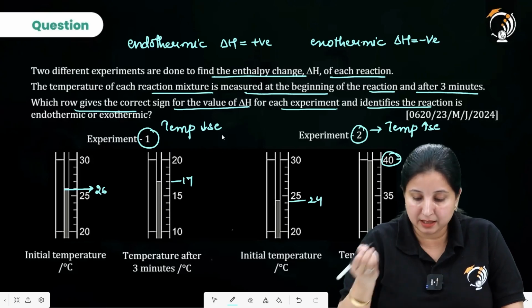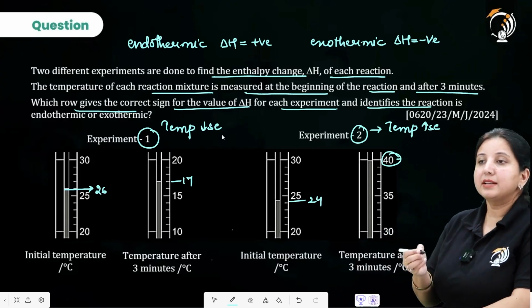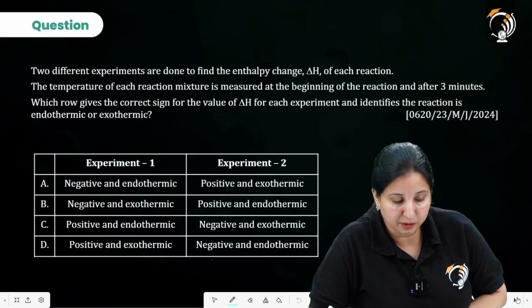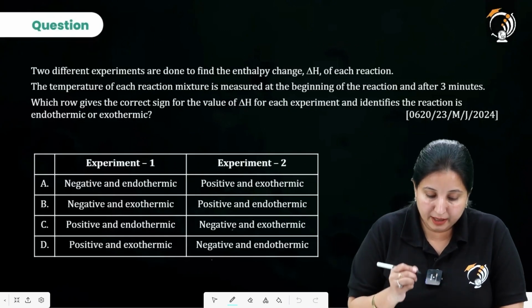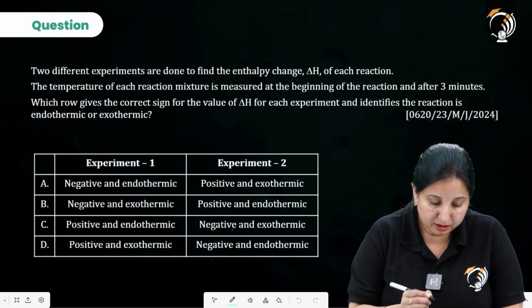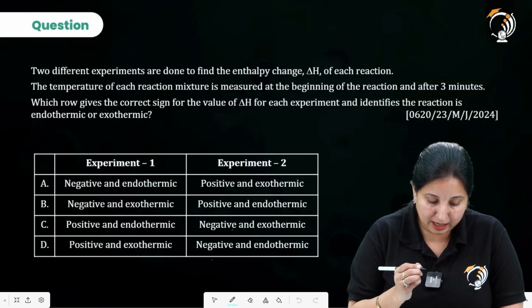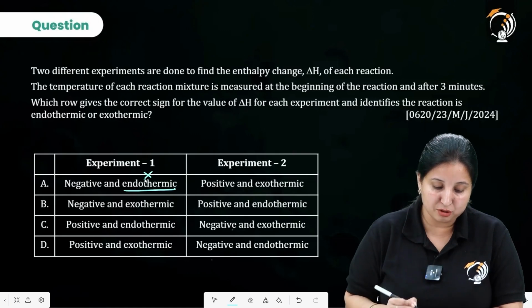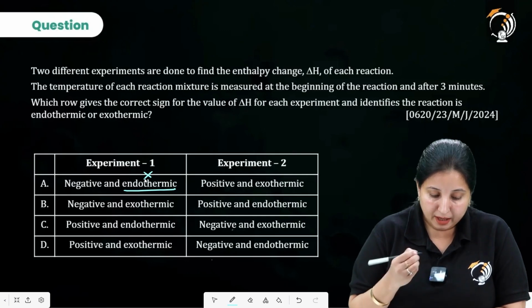Let's see the options further. I am moving aside so that you are able to see all the readings. So let's move to the complete question. Negative and endothermic. In that particular case, endothermic can never be negative. So this is not going to be my option.